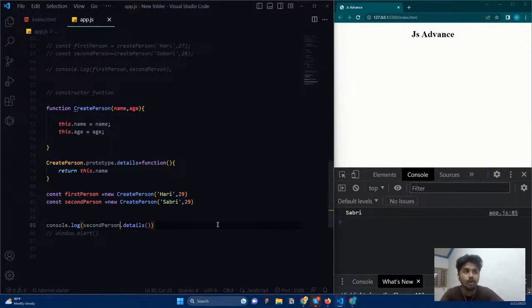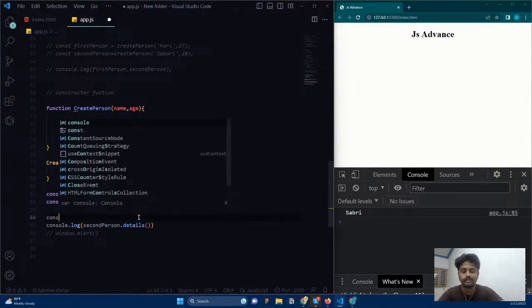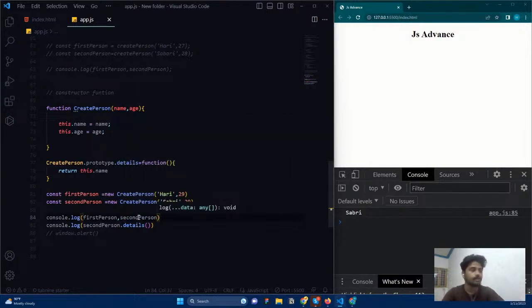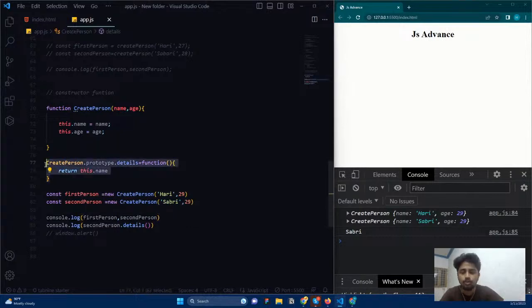Remember that it is not in the memory of the object. If I ask for the first person, if I ask for the second person, you can see it is not in the memory, but the function is still working for the object that I am calling. How is it possible?